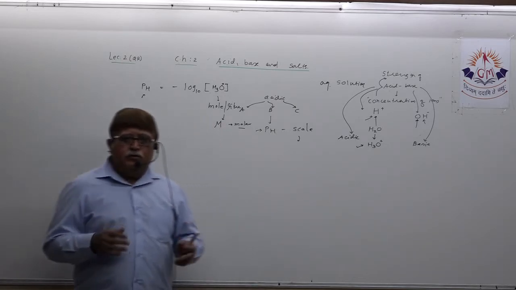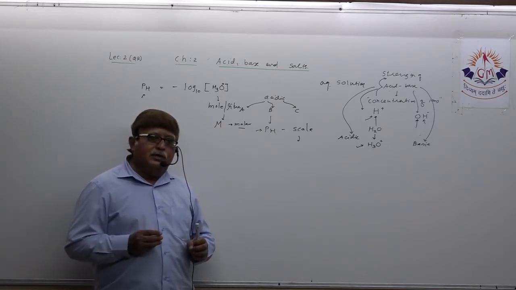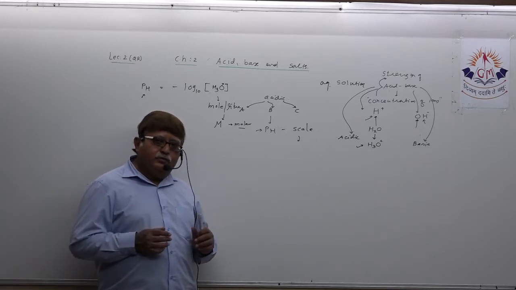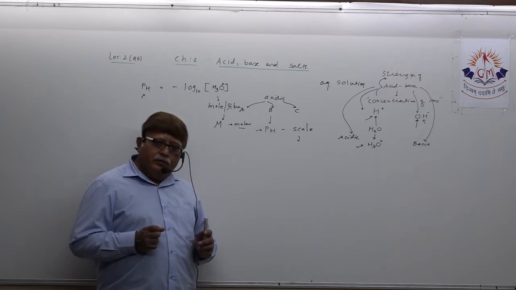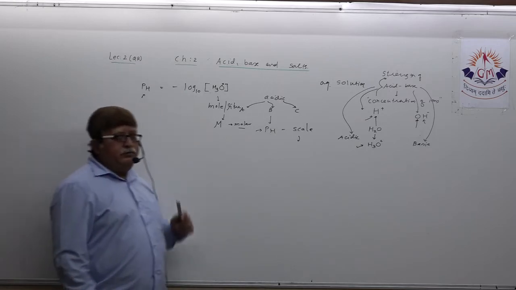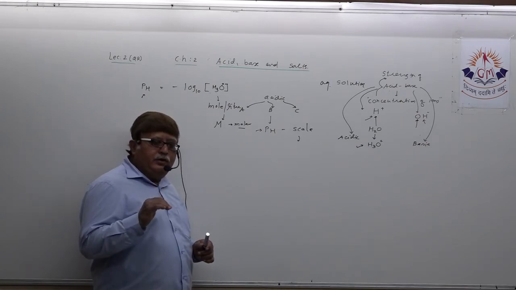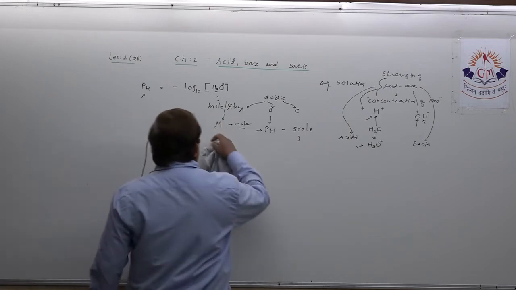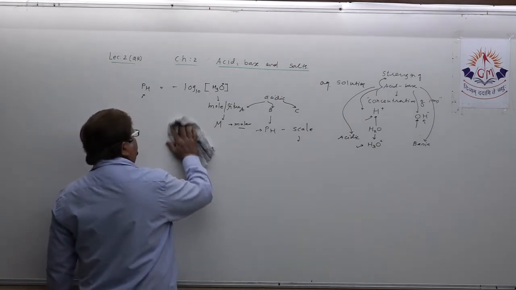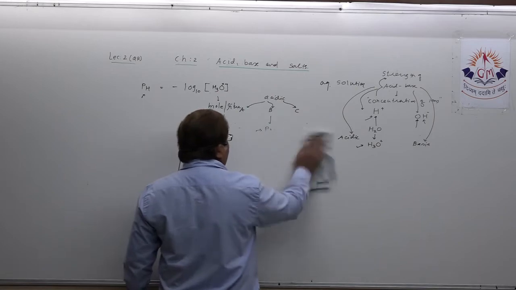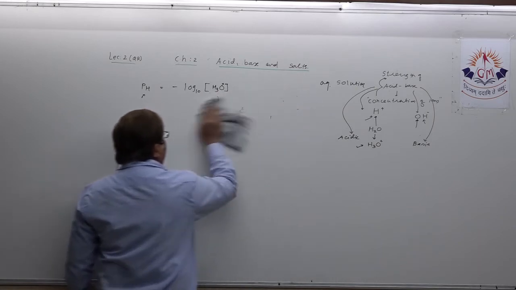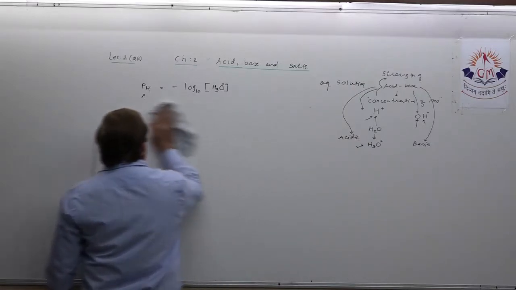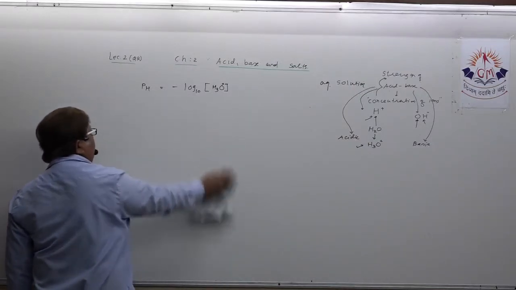Whenever any solution is given to you, and if you want to find the pH of that solution, you need to know the concentration of hydrogen ion present in it. If you know the concentration of hydrogen ion, you are able to find pH. Okay. Now, here one more thing, dear student, which I want to share with you. pH scale definition you know.